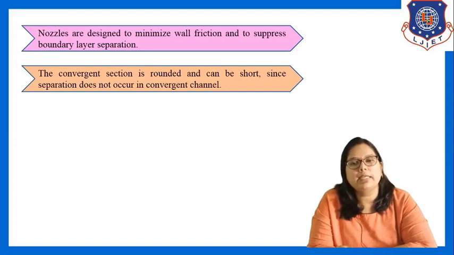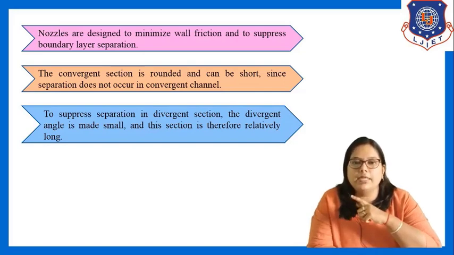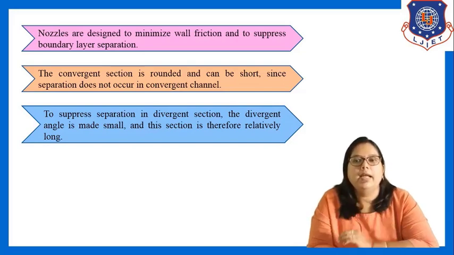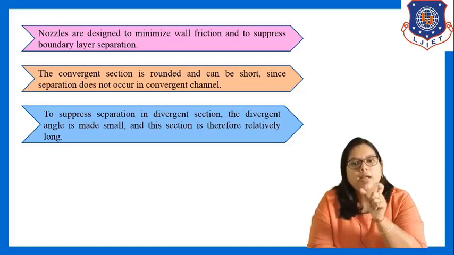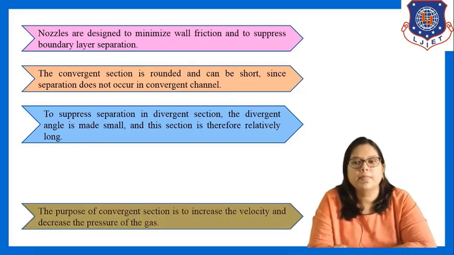To suppress separation in the divergent section, the divergent angle is made small, and this section is therefore relatively long. Convergent section is short, divergent section is long because separation may occur in the divergent section.